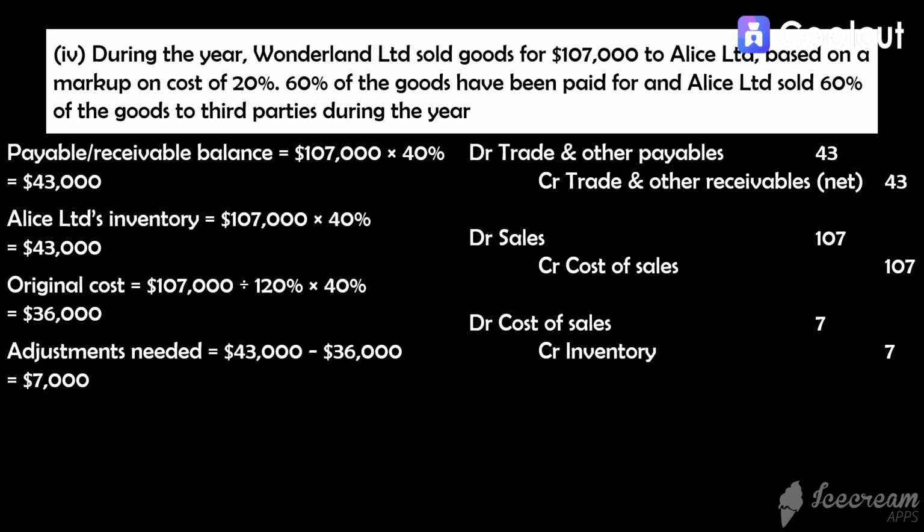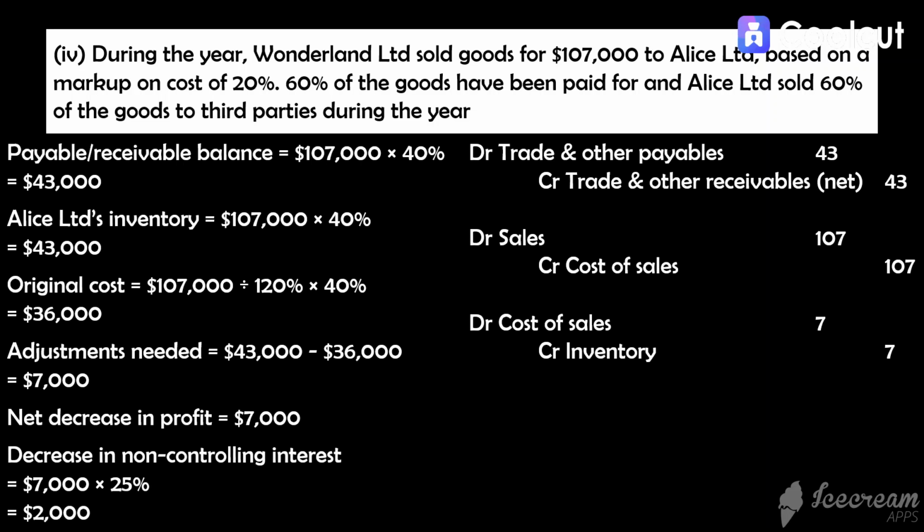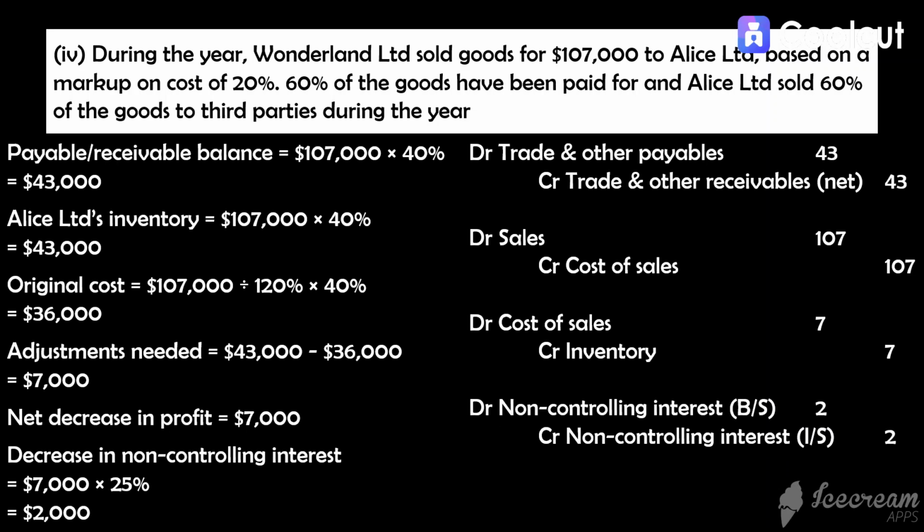This is an upstream transaction. These three journal entries have caused a net decrease in net profit by 7,000. If the subsidiary's profit decreased, non-controlling interest will have decreased as well, since a minority of profit is attributable to non-controlling interest. The decrease in profit attributable to non-controlling interest is 25% multiplied by 7,000. We will debit non-controlling interest balance sheet and credit non-controlling interest income statement by 2,000. Remember, follow the opposite. If the consolidation journal entry caused a decrease in profit, we want to increase profit by crediting non-controlling interest income statement.